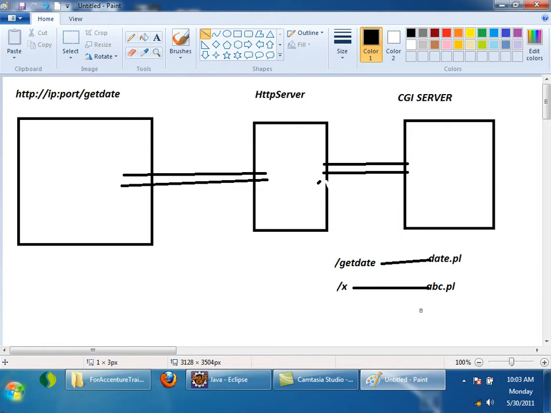Is it? So now take the scenario of a server in Java. Forget about the CGI server. Let us assume now this is a Java server. Now I'll just remove it. Assume that now this is a Java server, right? Here what we have to do in this Java server, the URLs have to again map to some Java files instead of Perl files. Previously it was date.pl. Now it will be date.java.